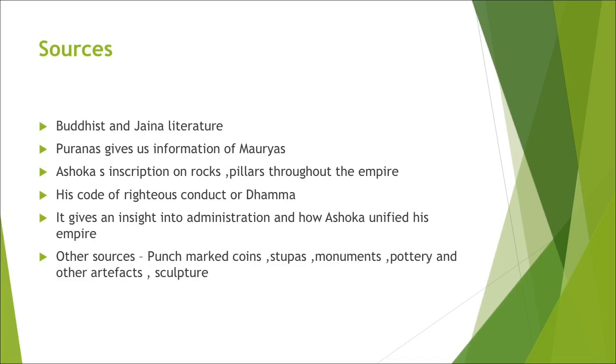Ashoka the Great got his messages of Dhamma, the code of conduct, inscribed on rocks and pillars throughout the empire. We also have them in the state of Bihar, in Lauriya Nandangarh. We have inscriptions of Ashoka in Vaishali. Then at Sarnath, where Buddha preached his first sermon, is the lion capital, which is the national emblem of India. These inscriptions tell how Ashoka unified his empire.